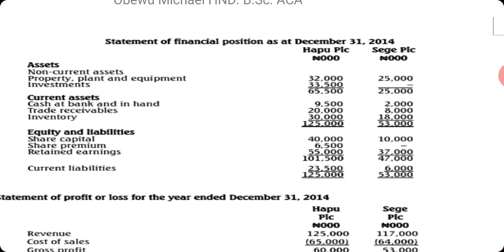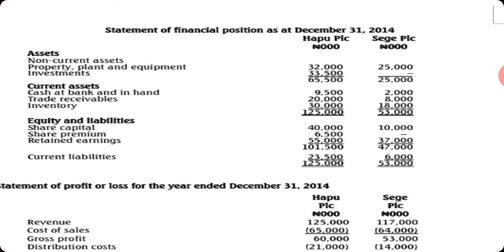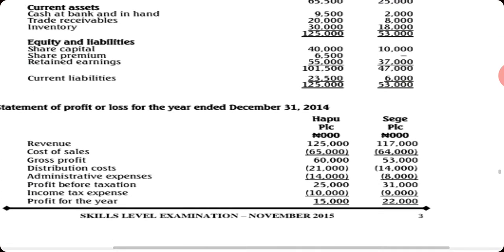So we have assets, non-current assets, property, plant and equipment, investments. We have current assets, cash at bank and in hand, trade receivables, inventory, equities and liabilities. We have share capital, share premium, retained earnings, current liabilities.